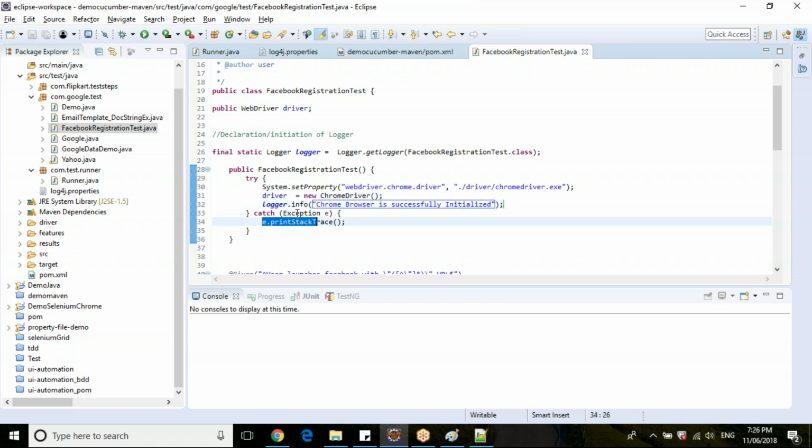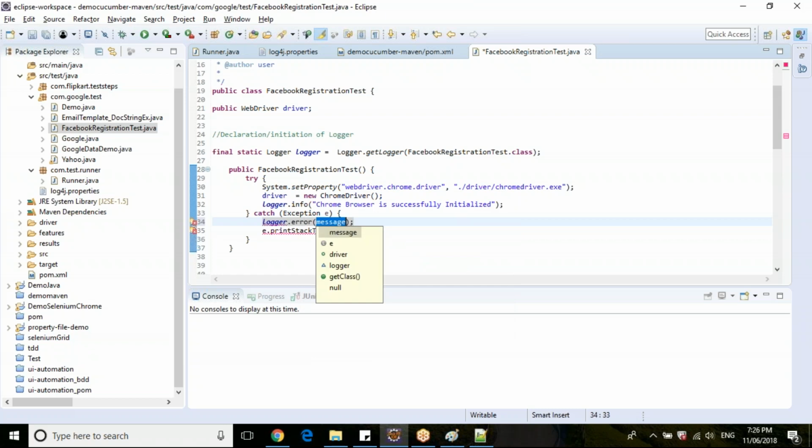Then you can just copy this complete line and paste it in the exception section. What exactly do you write in the exception section, guys? What type of log do you need to write here in the exception section? It is an error log. Yeah, it's an error log. And the message can be any of your messages. Let's say